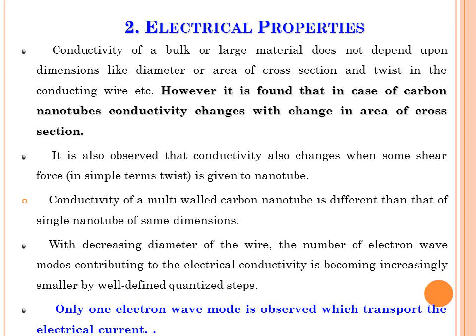With decreasing diameter of the wire, the number of electron wave modes contributing to the electrical conductivity becomes smaller and smaller, but by well defined quantized steps. So at a time only one electron wave mode is observed which transports the electric current. Because of that, its electrical properties are also different from that of the bulk material.